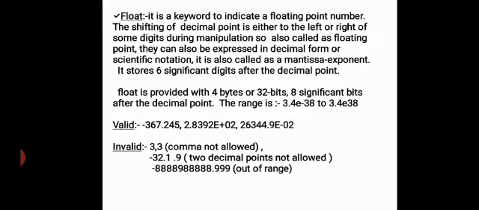Float is a keyword that indicates a floating point number. The shifting of the decimal point to the left or right of some digits during manipulation is called floating point. They can be expressed in decimal form or scientific notation. It is also called a mantissa point. It stores 6 significant digits after the decimal point. Float is provided with 4 bytes or 32 bits.